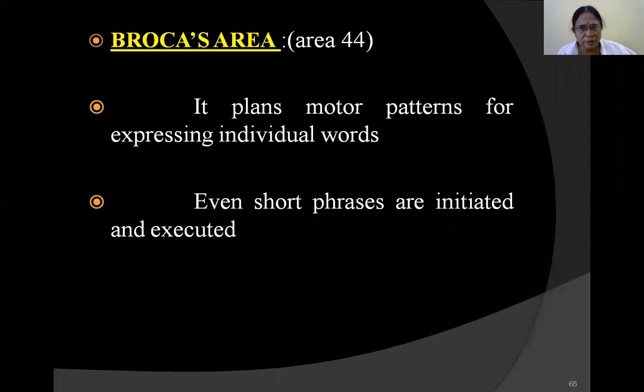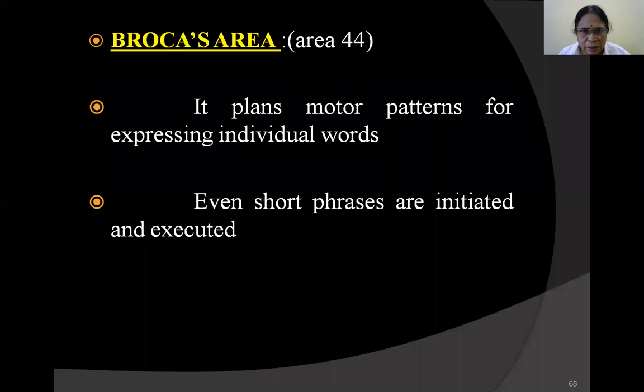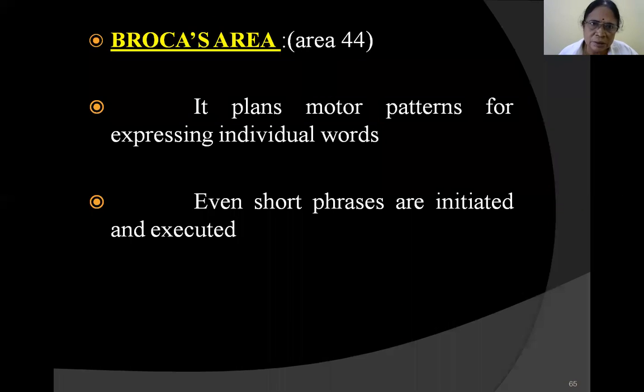Now coming to Broca's area. When the signals reach Broca's area, that is inferior to the primary motor cortex, area number 4, it is situated inferior to the primary motor cortex. Here, when the signals reach this area, it plans motor patterns. That is, what to do next.